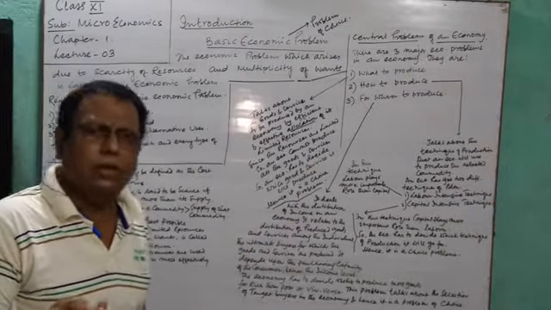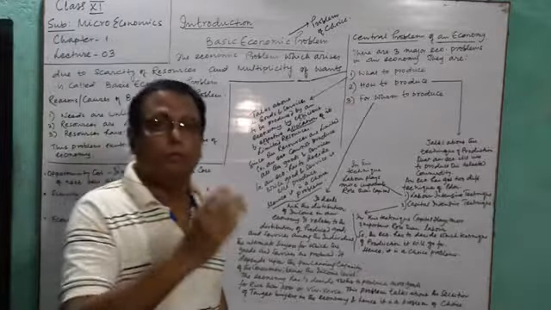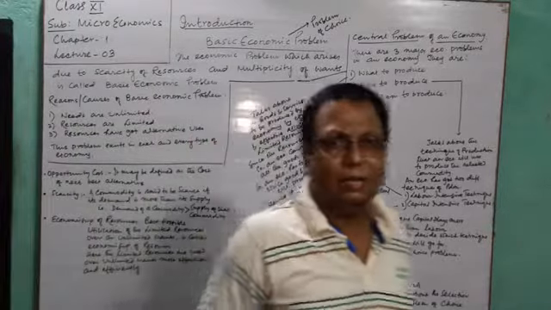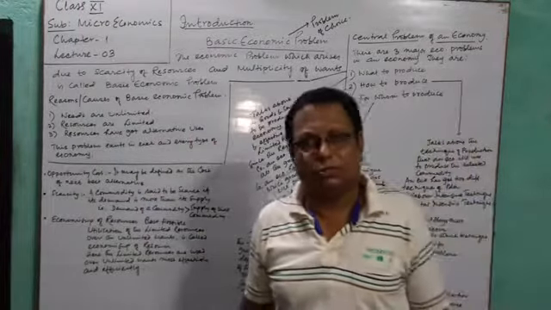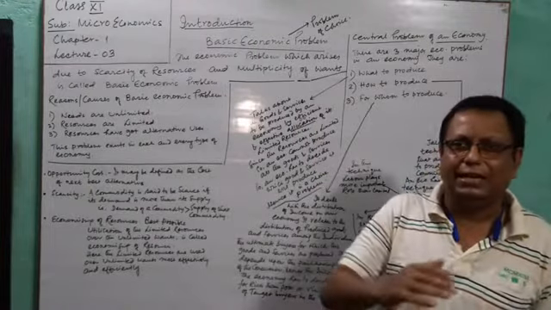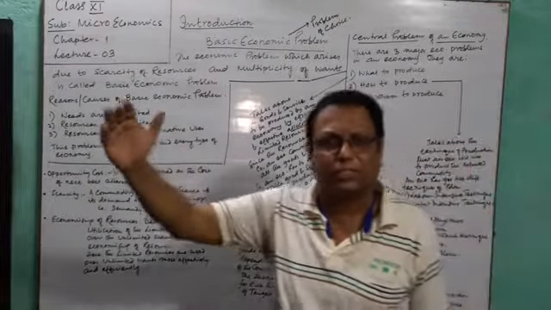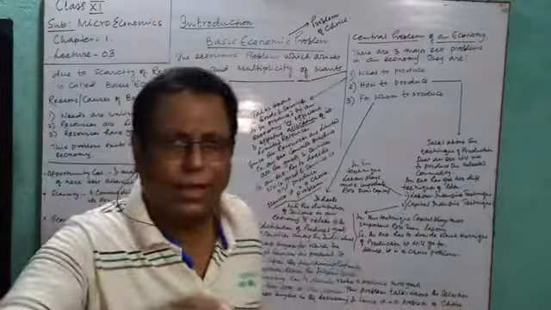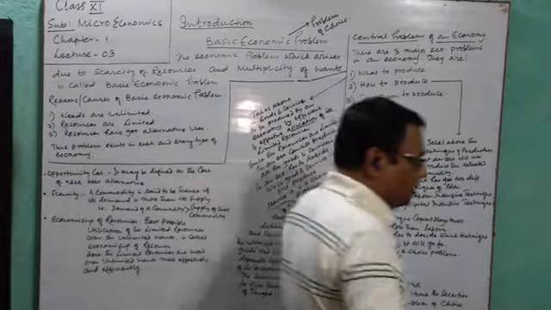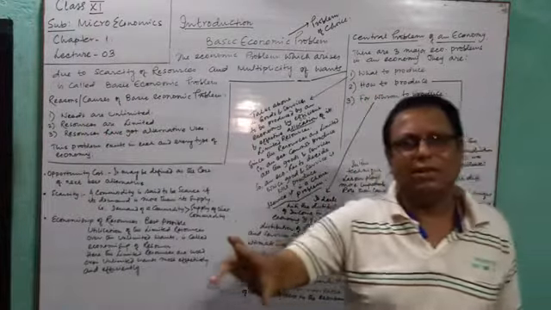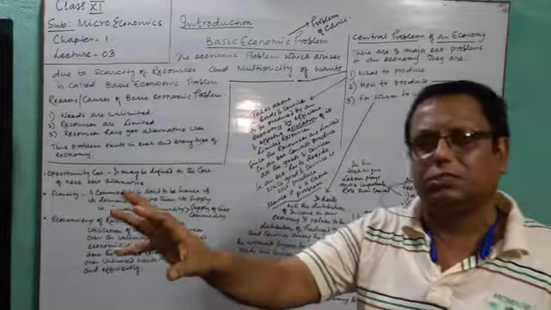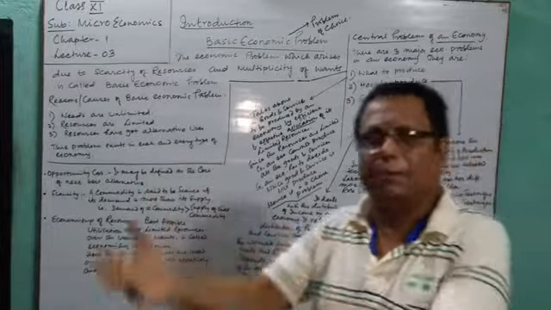And the third one is for whom to produce. Who are your target buyers? With your limited resources, you cannot satisfy the needs and wants of each and every section of the society. That's why before producing a certain commodity, the economy has to decide what type of customers it will have when the goods are prepared.